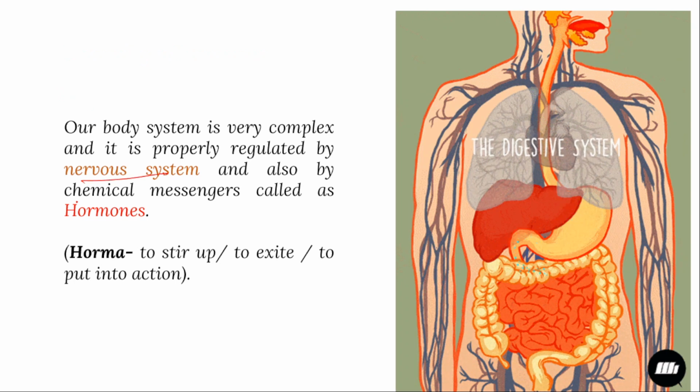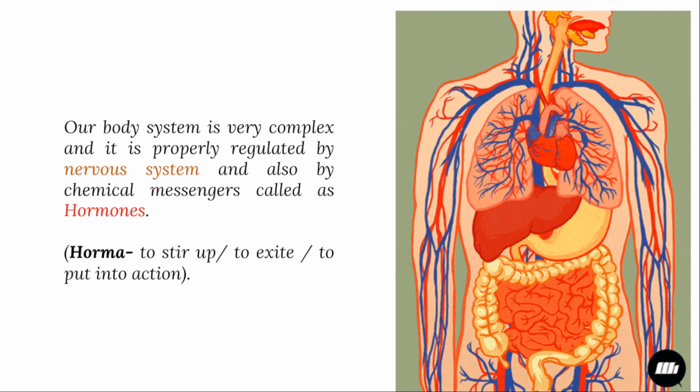And then why are hormones necessary? As previously said, the nervous system along with hormones will regulate body function. The necessity of hormones will be elaborated in the next slides. The first necessity is regulation of metabolic activity or metabolism.